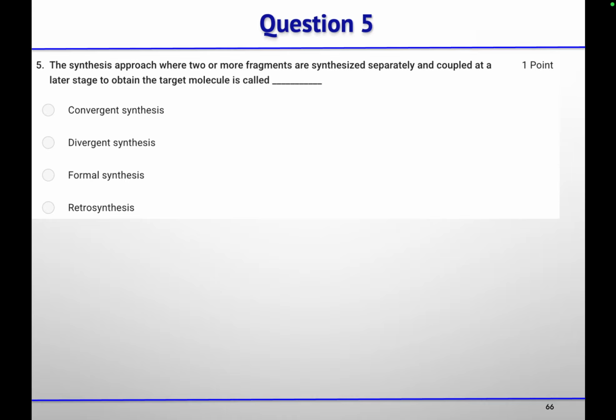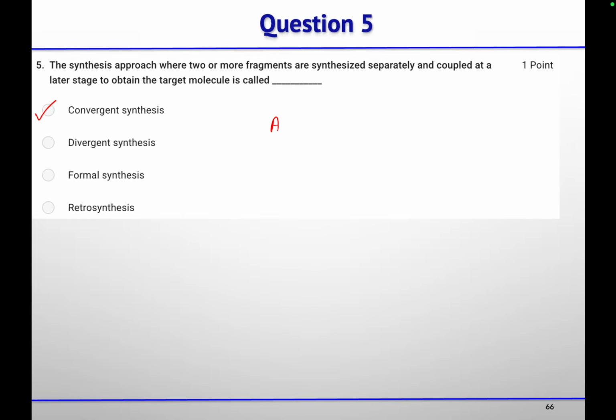Then the synthesis approach where two or more fragments are synthesized separately and coupled at a later stage to obtain the target molecule is called convergent synthesis. And in divergent synthesis, what do we do?